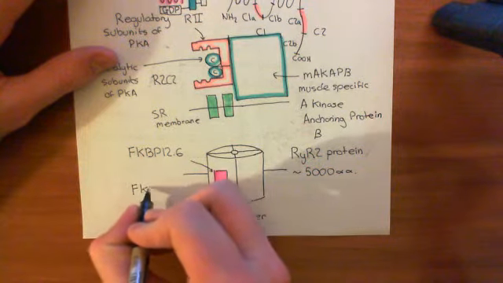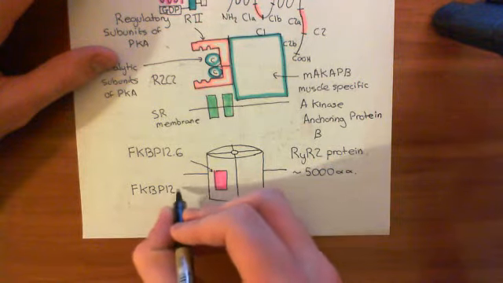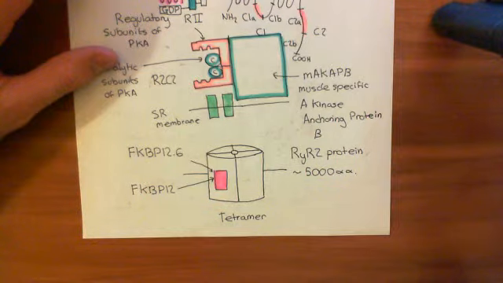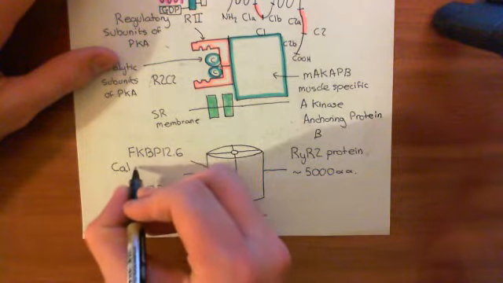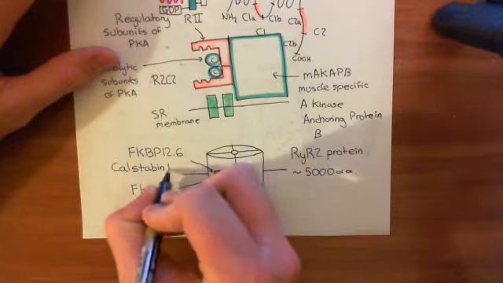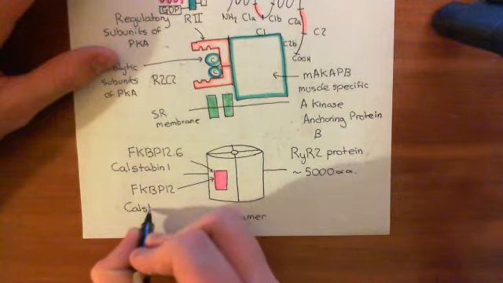So there are these 2 proteins which can bind to the type 2 ranitidine receptor like this. Now these also confusingly have other names. So FKBP12.6 is known as calstabin 1. Okay, and FKBP12 is known as calstabin 2.